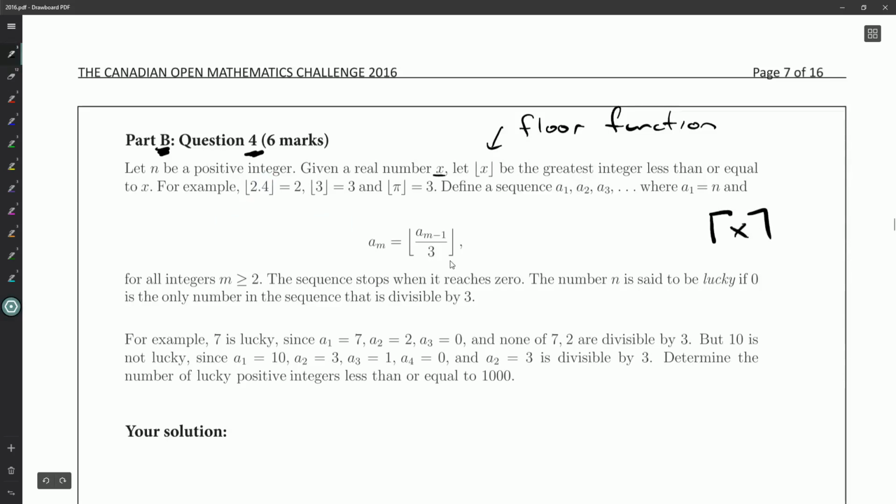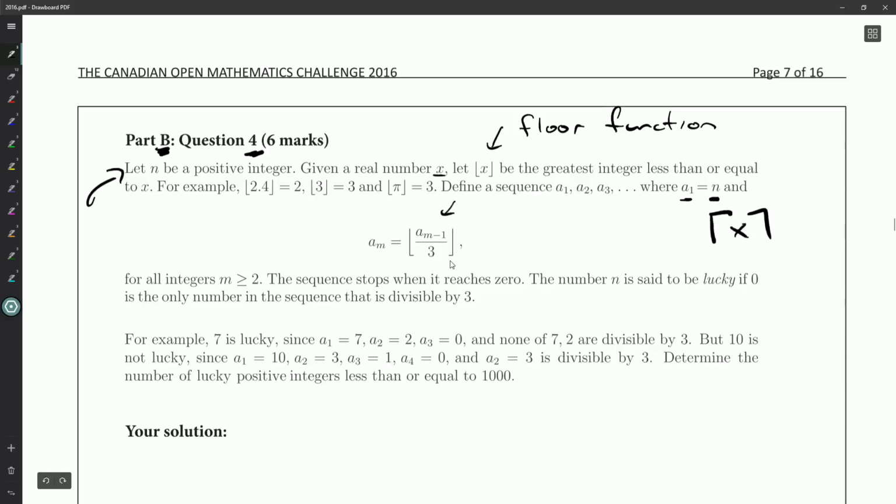What have we got? So define a sequence A1, A2, A3, where A1 is equal to n, this positive integer that they started off with. And we're going to let AM, the next term in the sequence, be defined by taking the current term, dividing by 3, and then applying the floor function. So we're always going to get a sequence full of integers, because the floor function takes in a real number and spits out an integer. The sequence stops when it reaches 0, which it inevitably will, because we keep dividing and dividing and dividing and rounding down.